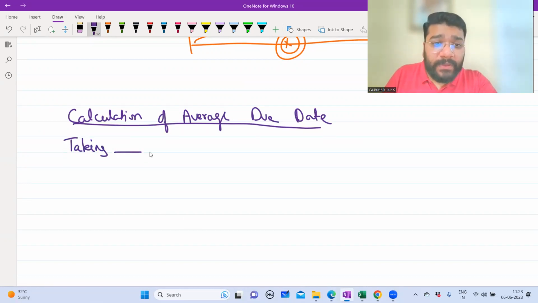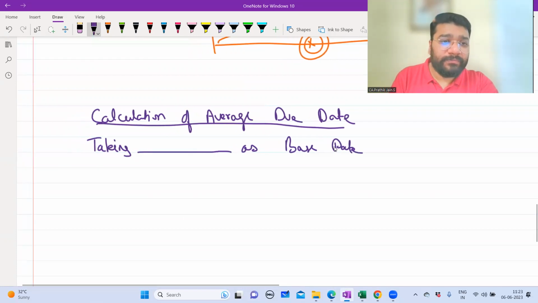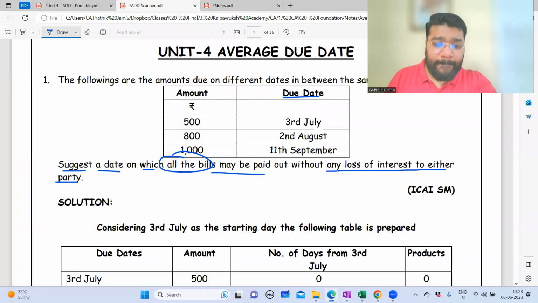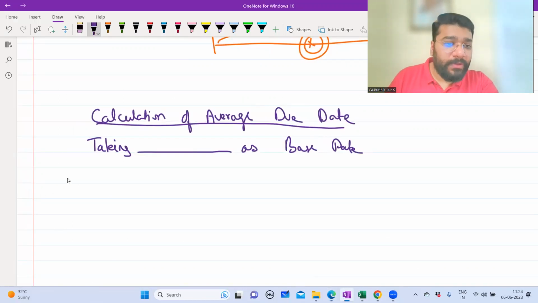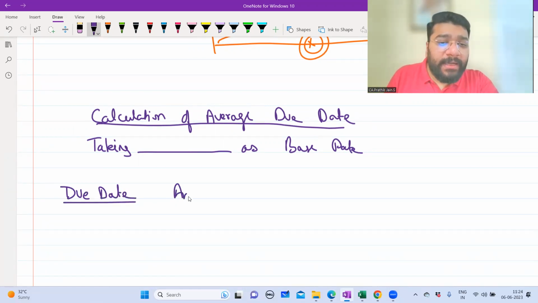Taking dash as base date. What is a dash? I'll tell you. You have to put a tabular column, people. First column is due date. Second column is amount column. Amount in rupees.